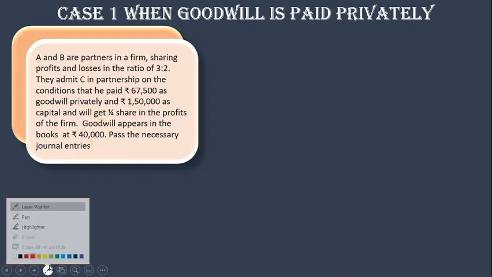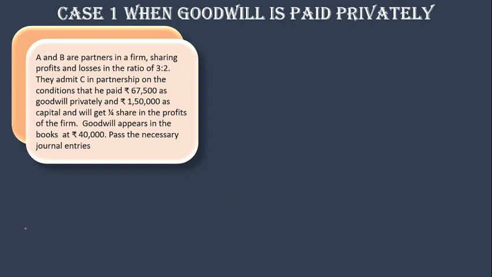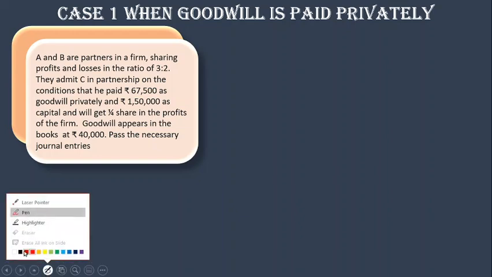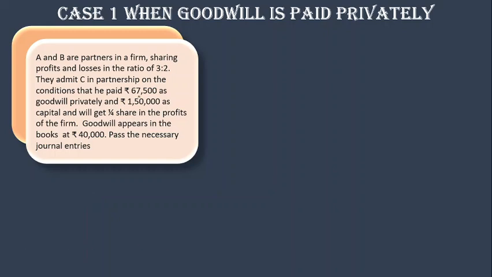So as I told, the first entry will be for treating this goodwill. Okay, so the first step will be to treat this goodwill. This will be the first thing we are going to handle, and then capital he is bringing 1,50,000, but this goodwill he is not paying. He hasn't paid in cash. So remember, when the goodwill is paid privately, there is no entry. We are not going to pass any entry for this particular goodwill.